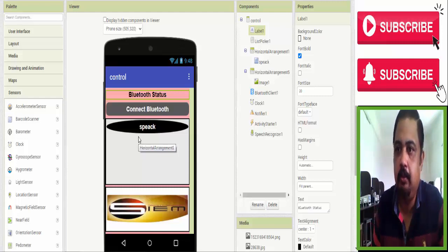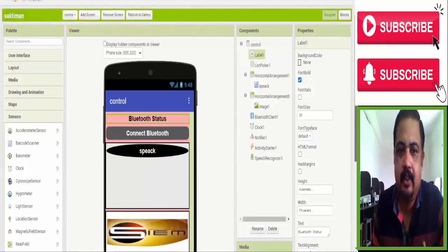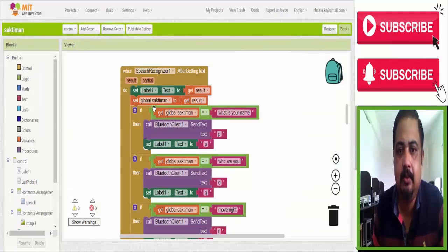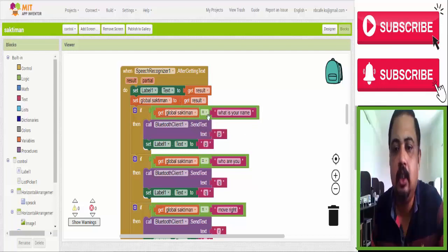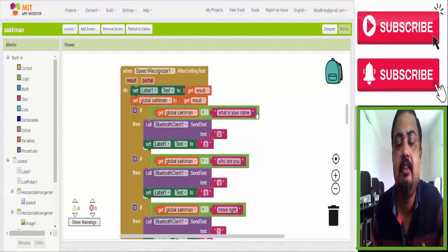So again we go to the block. See, set level, then get result. Now set global Shaktiman to get result. That means whatever conversion is done, we save it to a global register or global variable, you may say. Now we match, we give a condition. If global Shaktiman, that means the variable or register, is equal to "what is your name". So you can ask our robot what is your name and it can reply.